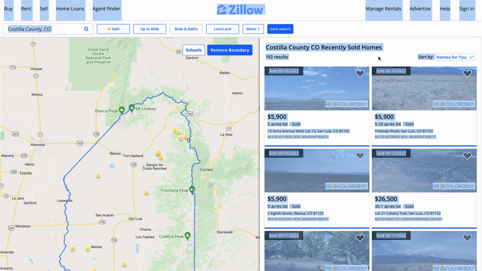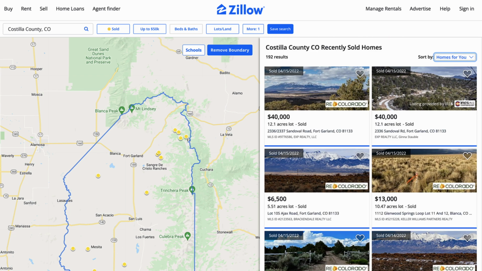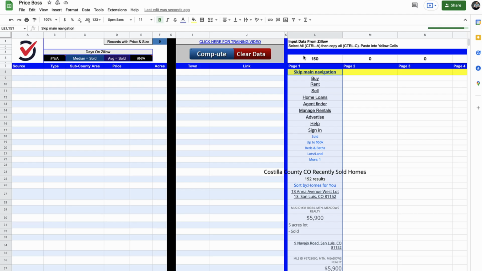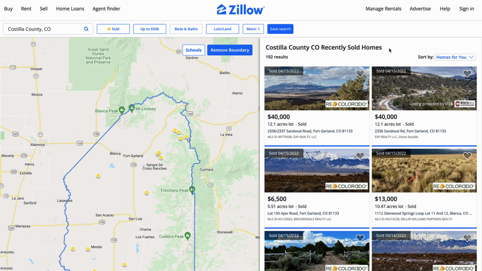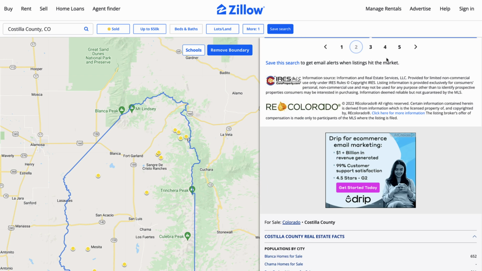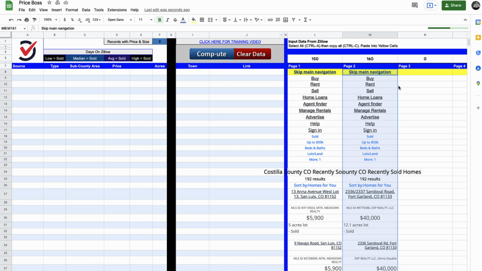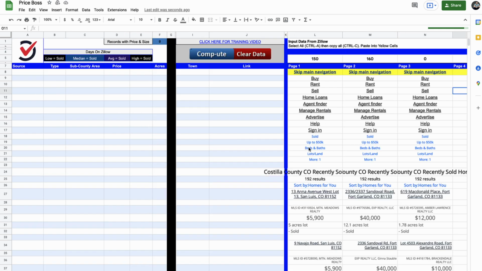And if you want to get more comps than what is just here on the first page, we can scroll down here and click on page 2 and do the exact same thing. I'm on a Mac here, so I'm going to click Command A and then Command C to copy it, and then go over here for page 2 and Command V to paste it all in there. So now the second page is in, and then we can go back here to Zillow and go to page 3, and same thing, Command A, Command C, and then paste this in here. It looks like I could keep going up through page 8 if I wanted to, but just for the sake of time, I'm going to say this is good enough for now.